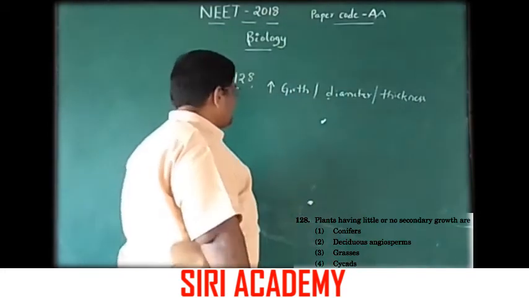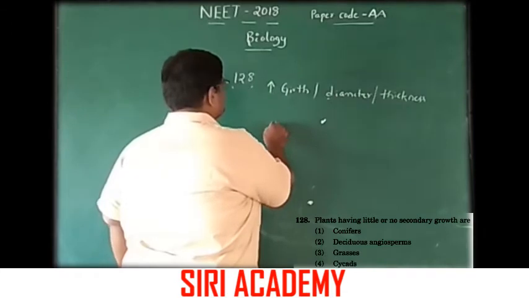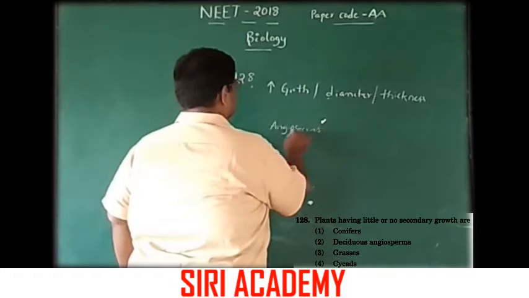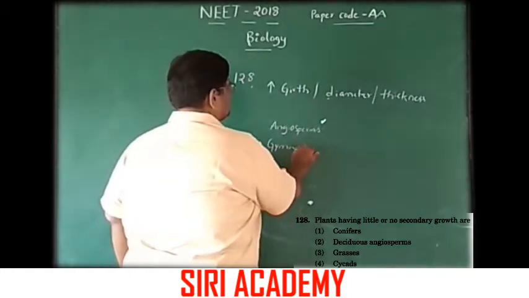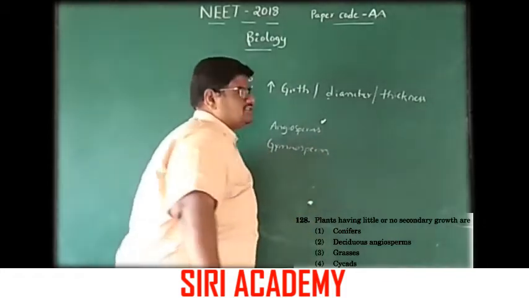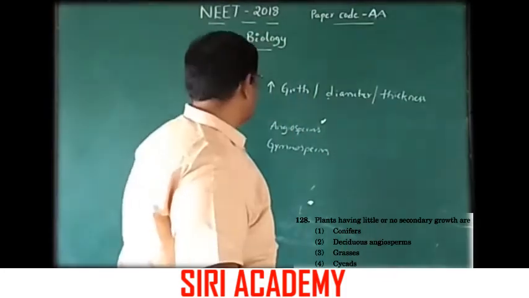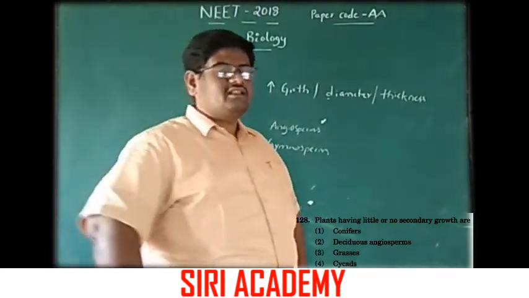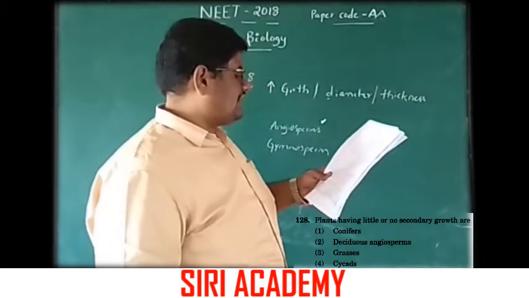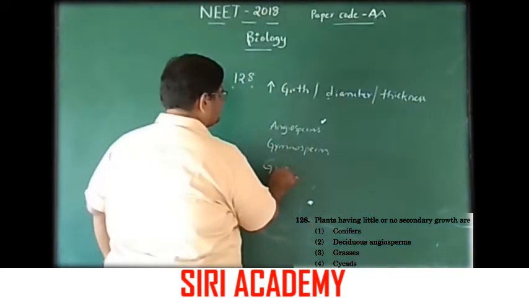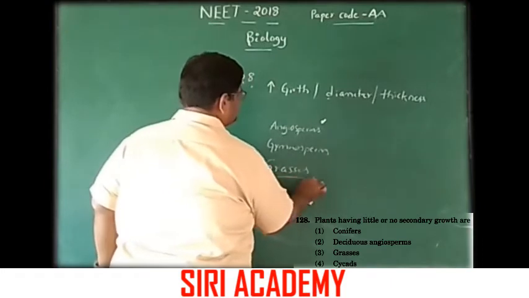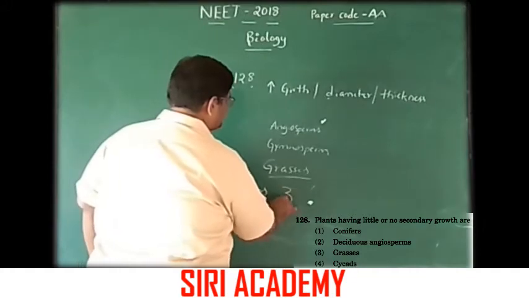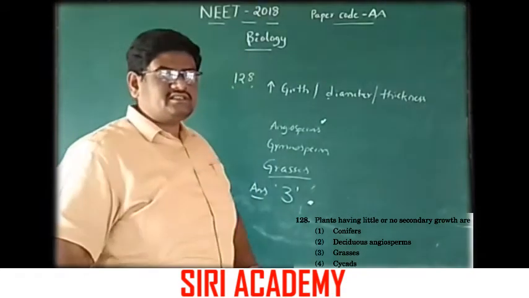Angiosperms and gymnosperms are perennial plants and they show secondary growth. Grasses do not show secondary growth. Option 3 is the correct answer.